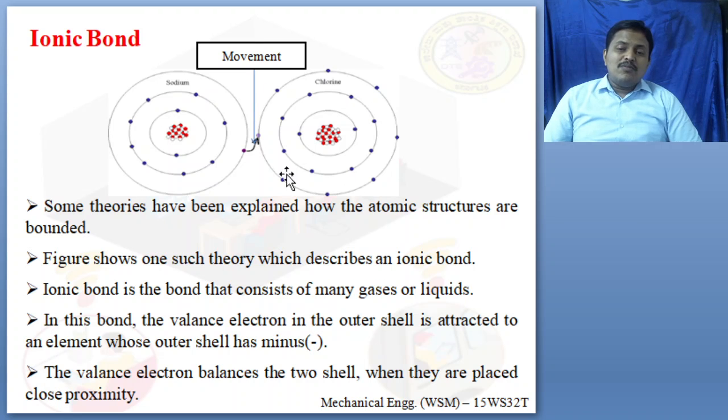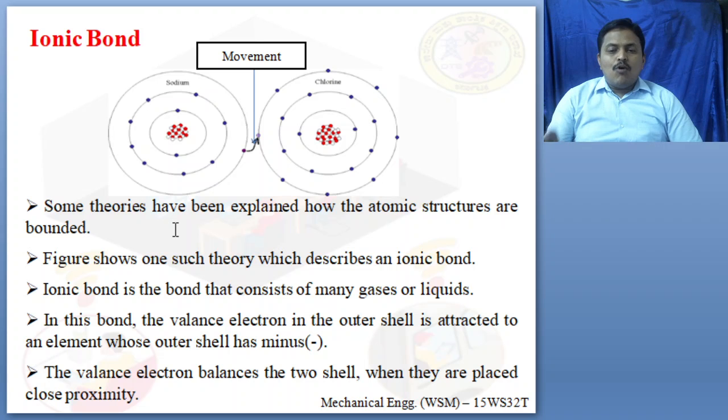The outermost will be electrons which are negatively charged. The innermost will have positive protons and neutrally charged neutrons, both known as the nucleus. So here you can see the sharing takes place only at the outside. Some theories have been explained on how the atomic structures are bonded. In this figure, you can see one such theory which describes an ionic bond.